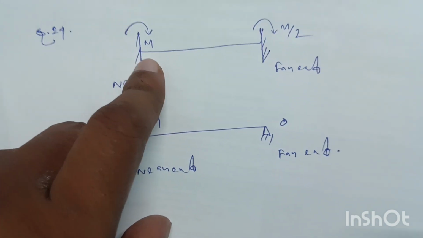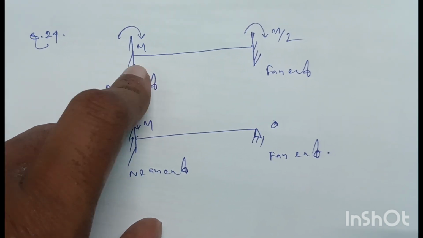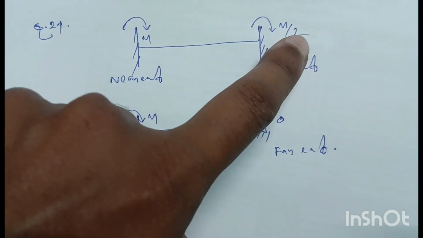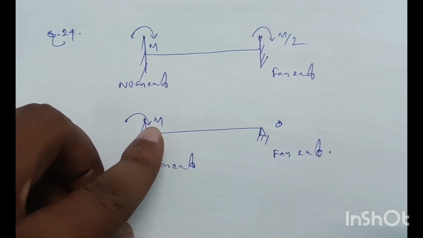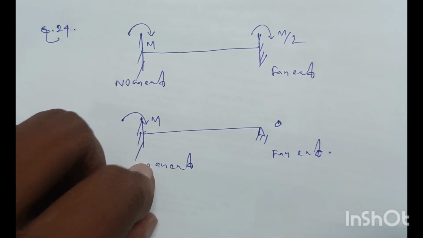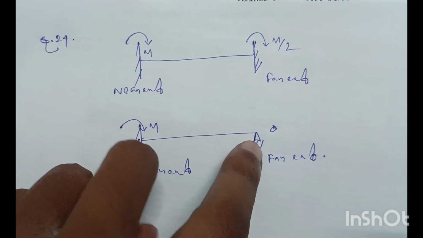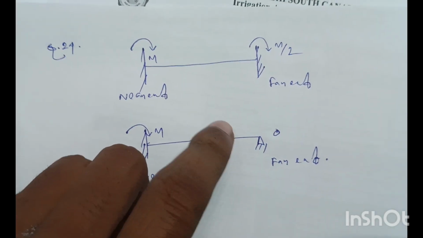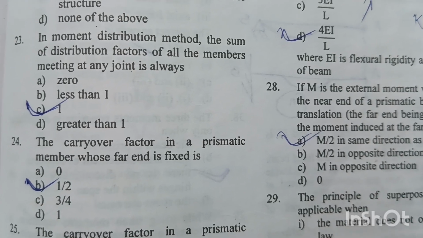If the applied moment at the near end is M, the induced moment at the far end will be M by 2 if the far end is fixed, and if the applied moment is M at the near end, the induced moment at the far end when it is hinged will be 0. So the carryover factor will be 0 for this case, and the carryover factor for the fixed case will be half. Option B is the right answer.